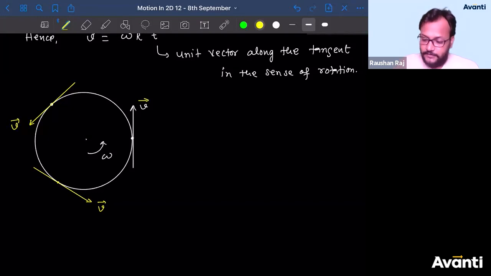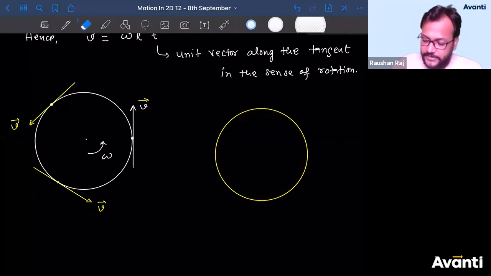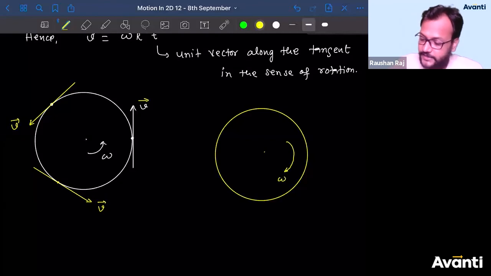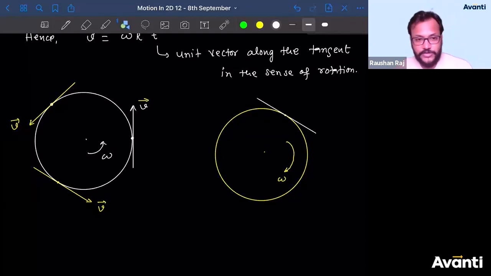All right, guys. If you have the same circular motion and I reverse the direction of rotation like this, this is the omega. If I ask you to find the velocity vector at this point, draw a tangent here. In which direction do we denote the velocity, upward or downward? It should be downward, because along the sense of rotation it will be downward.